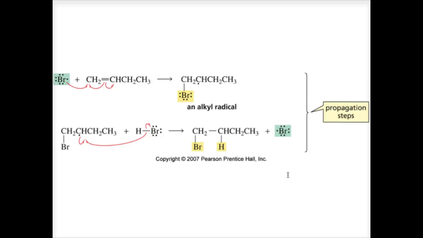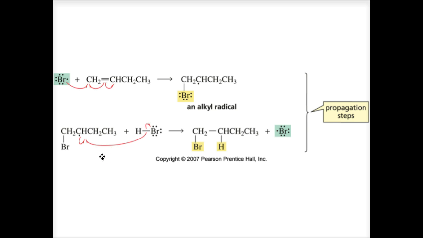On this slide, here are the propagation steps for the addition of hydrogen bromide to an alkene in the presence of a peroxide. We'll call this A up here, this is B. In A, the bromine radical, there it is, since it is now acting as the electrophile and so still follows Markovnikov's rule, it will add to the least substituted carbon to form the most stable alkyl radical.